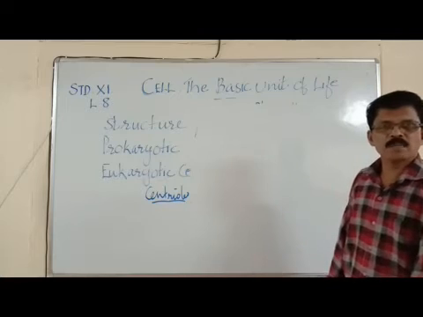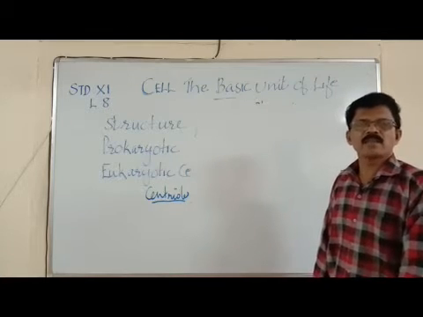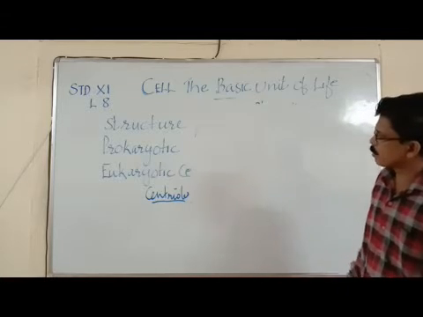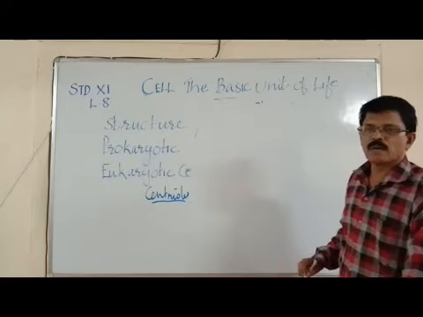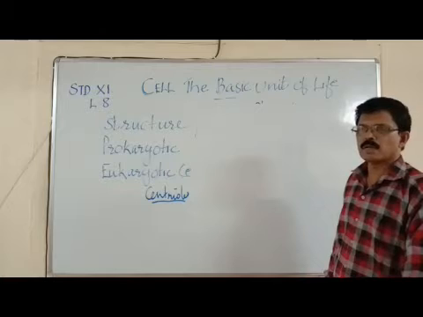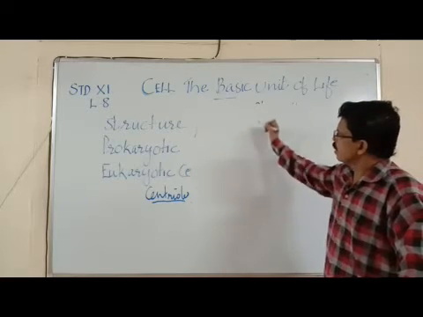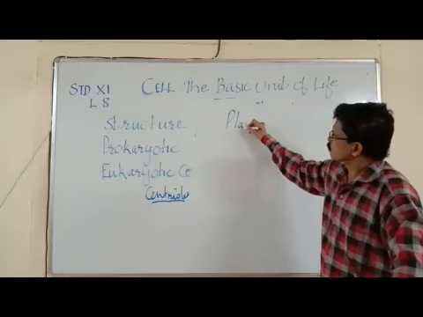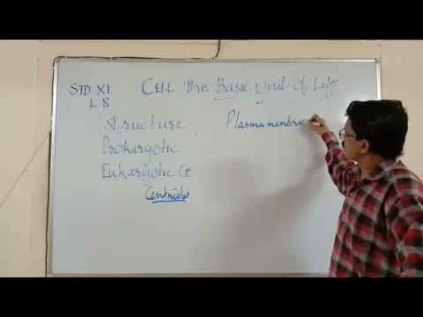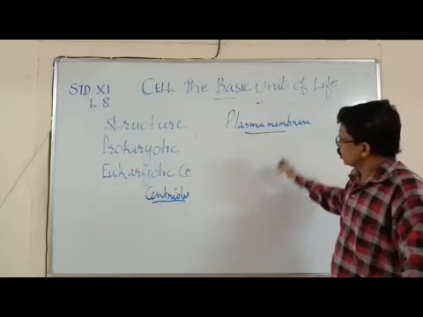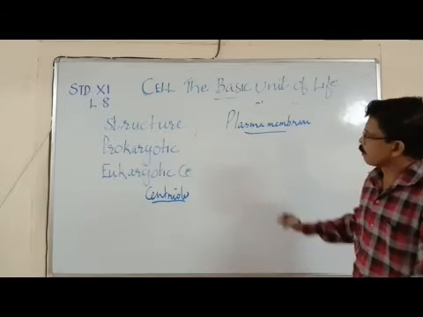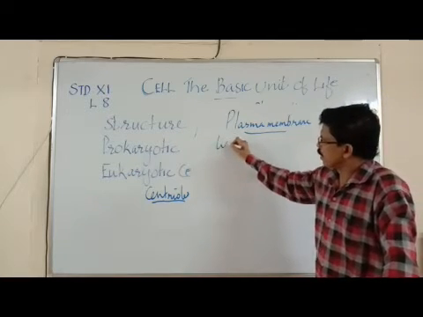Now let's come to the plasma membrane, which is the common membrane surrounding plant cells and animal cells. The cytoplasm of plant cells and animal cells is enclosed and protected, separating the cells from the environment. Now, the plasma membrane. There are many theories to explain the plasma membrane. When we see it through the electron microscope, it is made up of a lipid bilayer.